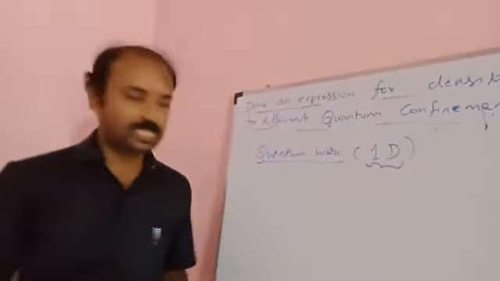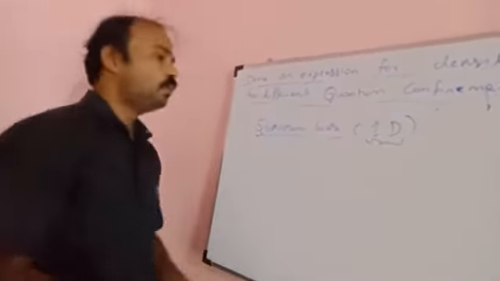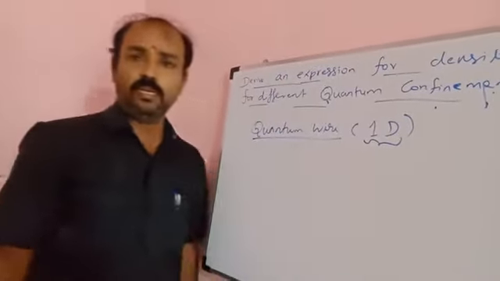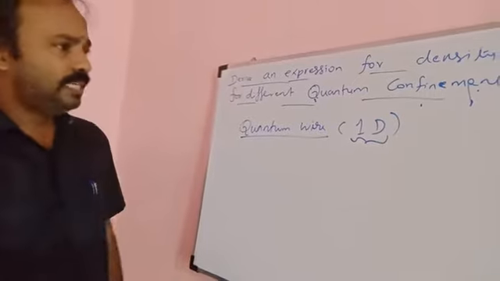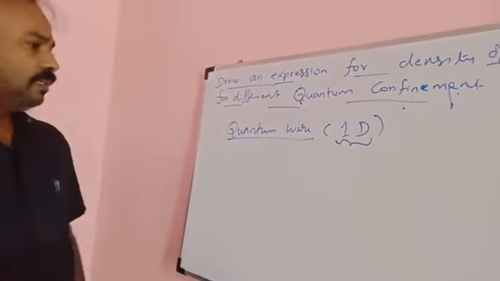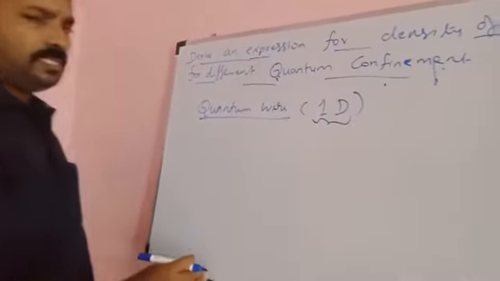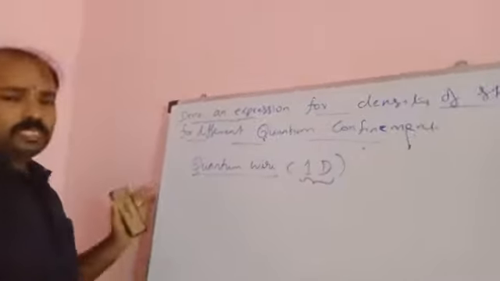So in such a case, how do we find the energy and the density of states? We previously explained the two-dimensional point of view, and now the one-dimensional point of view.